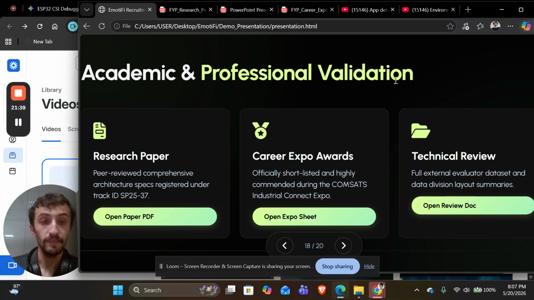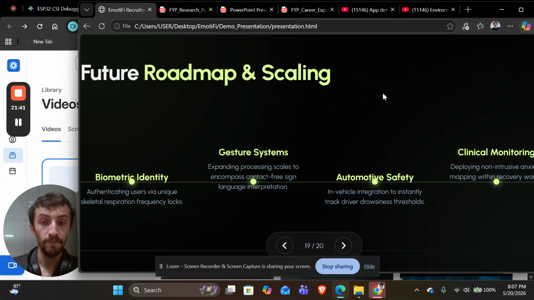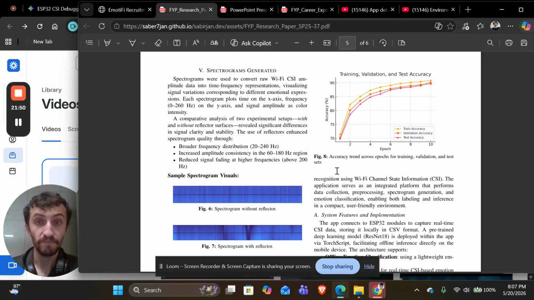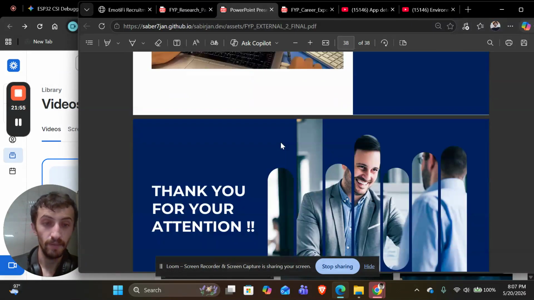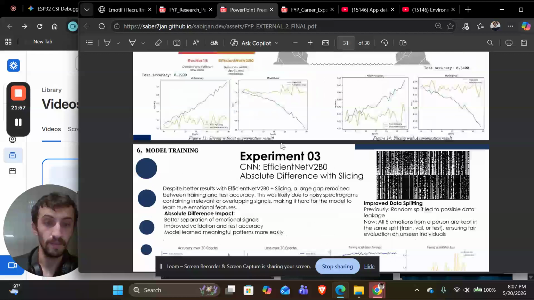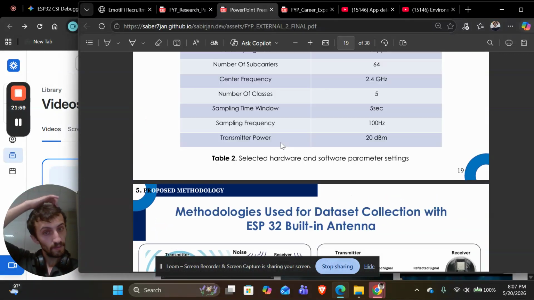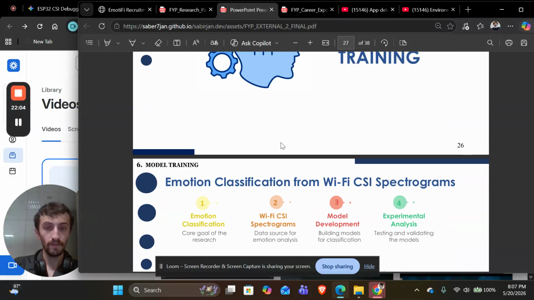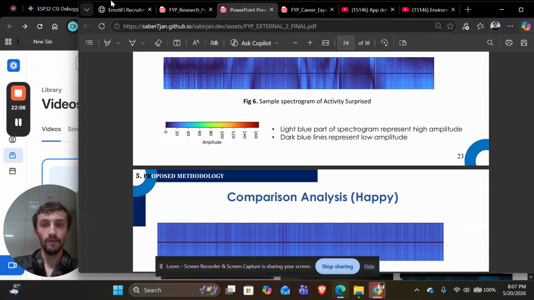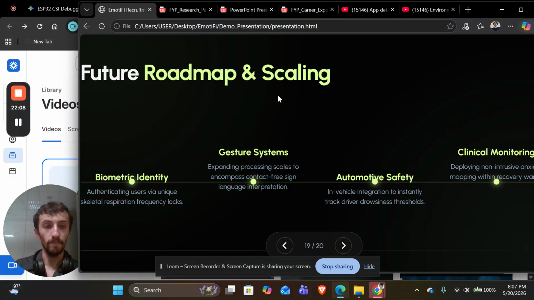But right now, this app I'm working on has applications in biometric identity. It can work in healthcare systems. Yeah, here it is. So with this, I would like to end my presentation.